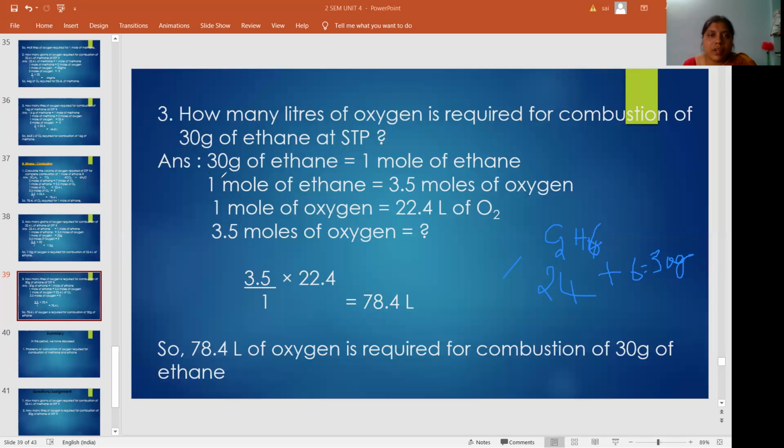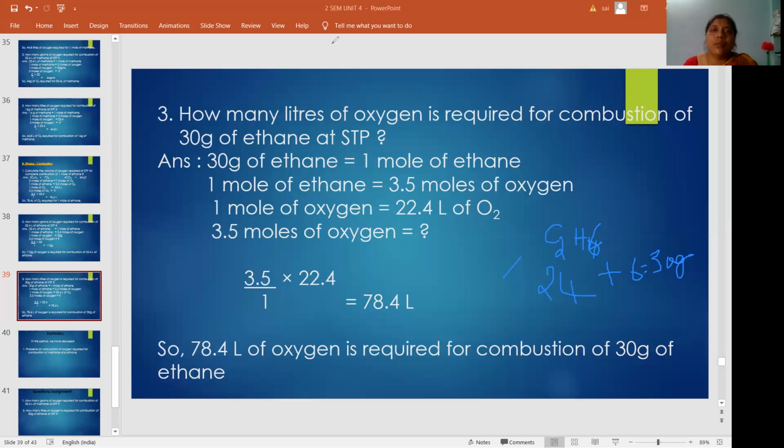So 1 mole of ethane requires how many moles of oxygen? 3.5 moles of oxygen. 1 mole of oxygen volume is how much? 22.4 liters of oxygen. Then 3.5 moles of oxygen is 78.4 liters. Same as the first question, there 1 mole is given, here 30 grams is given. So 78.4 liters of oxygen is required for combustion of 30 grams of ethane.